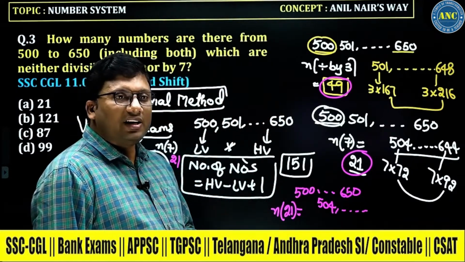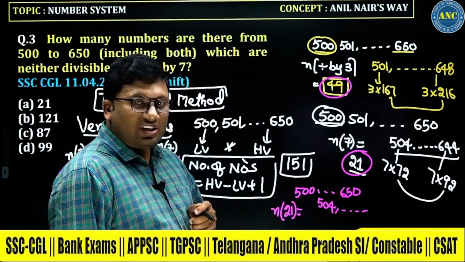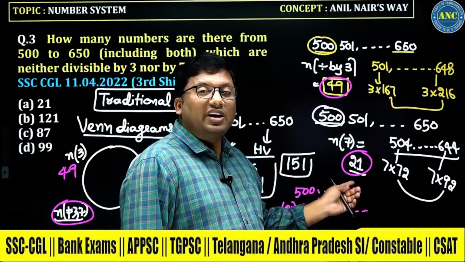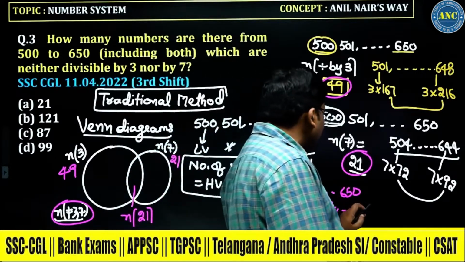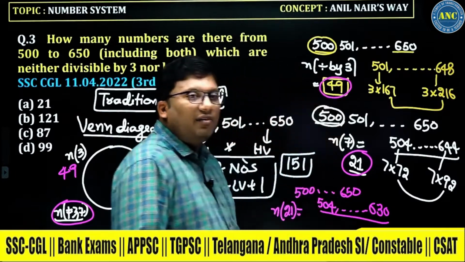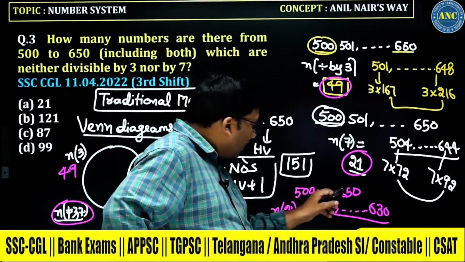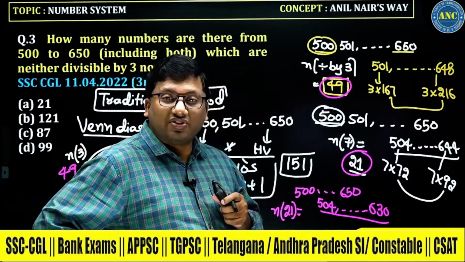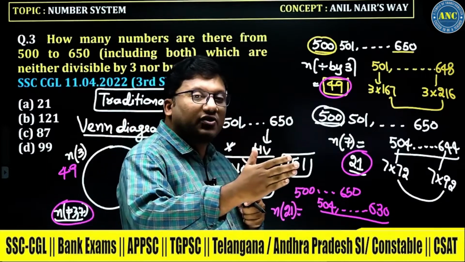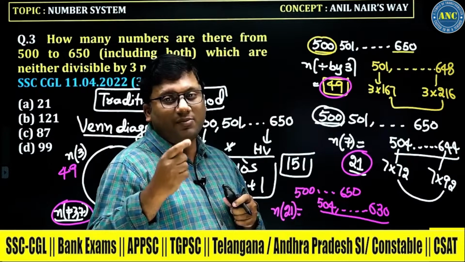If I add 4, I will get divided by 21. 21 threes are 63. It is 20. 20 it is extra. 20 if I subtract it, I will get 630. I hope you are understanding how I am doing. Directly the multiples orally. Again I am explaining. 21 threes are 63. 20 is the positive remainder. If I subtract 20 minus 20 it will be 0. That means the number is divisible by 21.